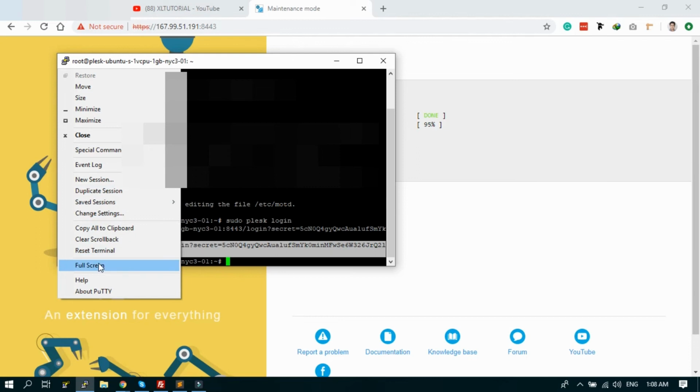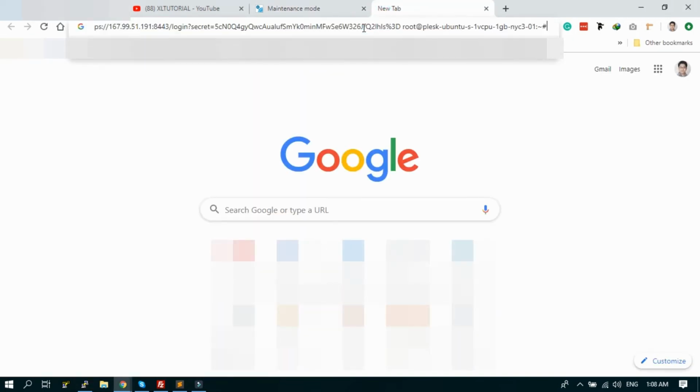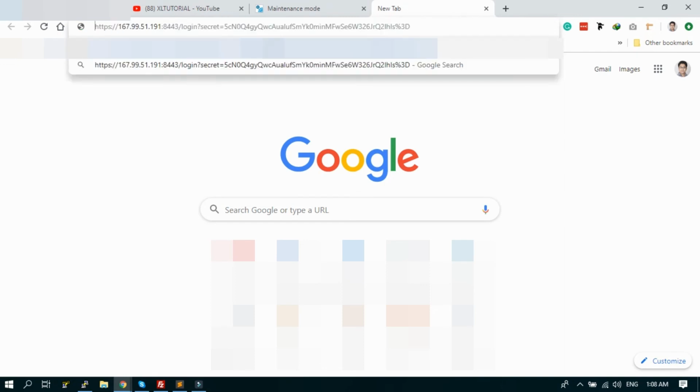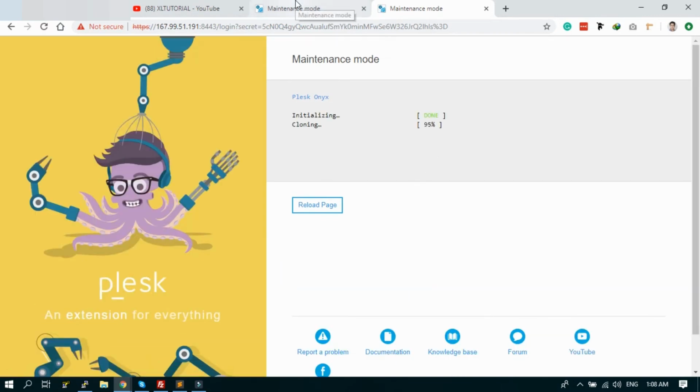I'm copying to clipboard, paste. Here is the last URL. Click enter. Same, because the server is not ready yet. We have to wait a few minutes.